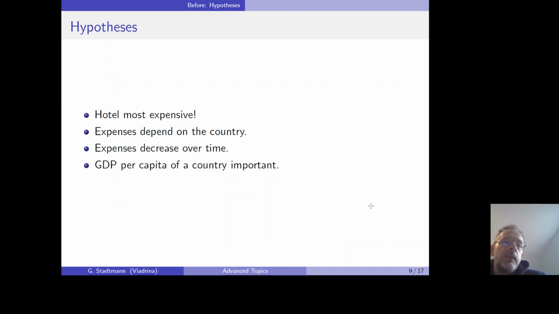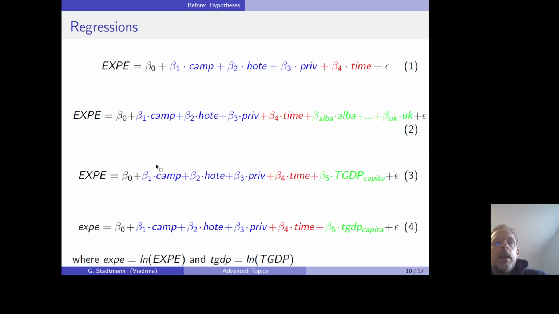So our hypotheses are as follows. When he is using a hotel room, this is the most expensive day. Expenses depend on the country he is visiting, so the GDP per capita of the country is important. And then another hypothesis is that the expenses decrease over time. So these are our regression equations.